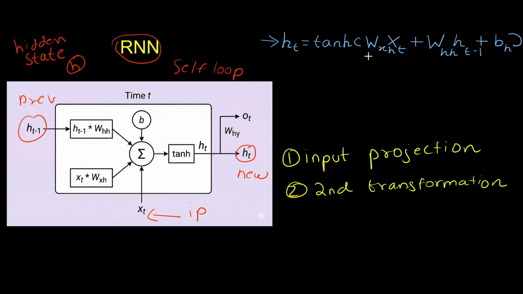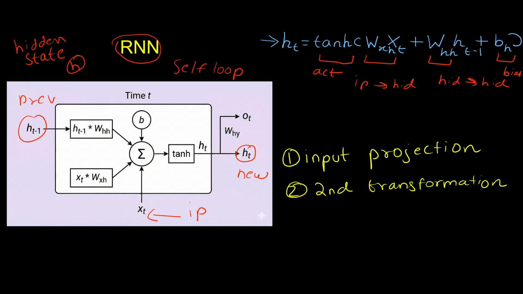Here we have this matrix W x h, which is the input-to-hidden weight matrix, and we have W h h, which is the hidden-to-hidden recurrent weight matrix, and we have the bias vector b h. The activation function being used is tanh, and let's discuss the operations being done in the equation.